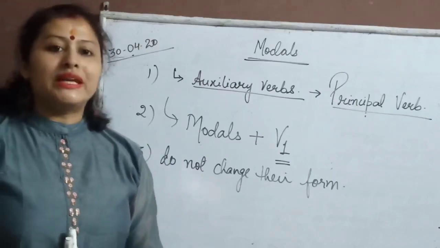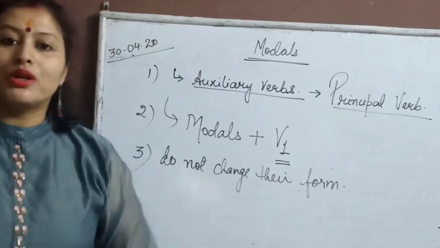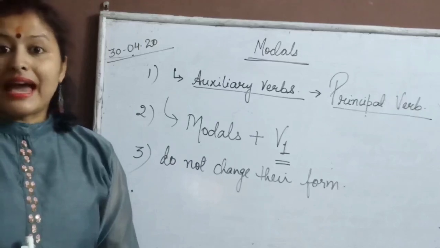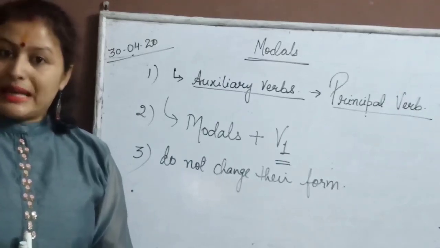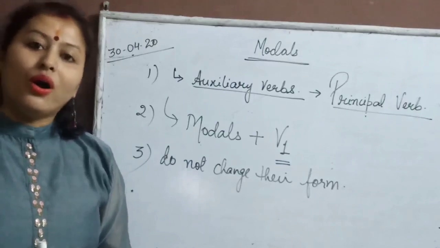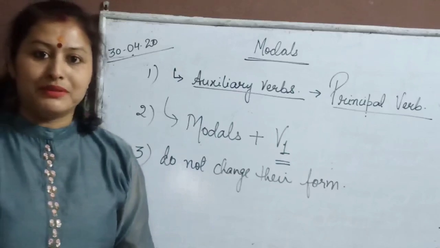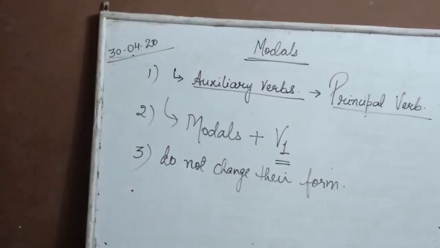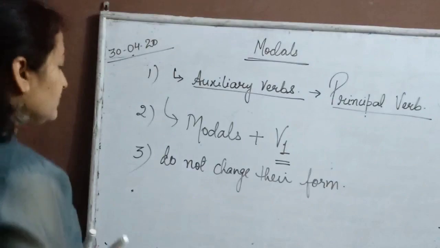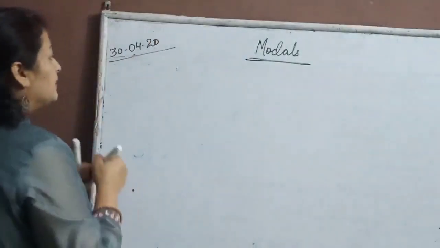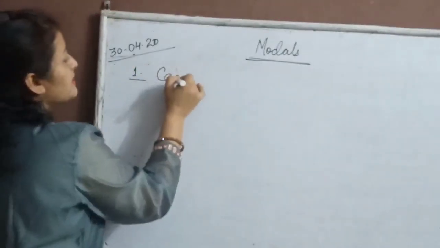Now let us move to the modals. The very first modal which strikes our mind when we talk is can. Can is used to show ability, suggestion or a request. Let me show you some examples. See here, the very first modal which we are going to discuss is can.